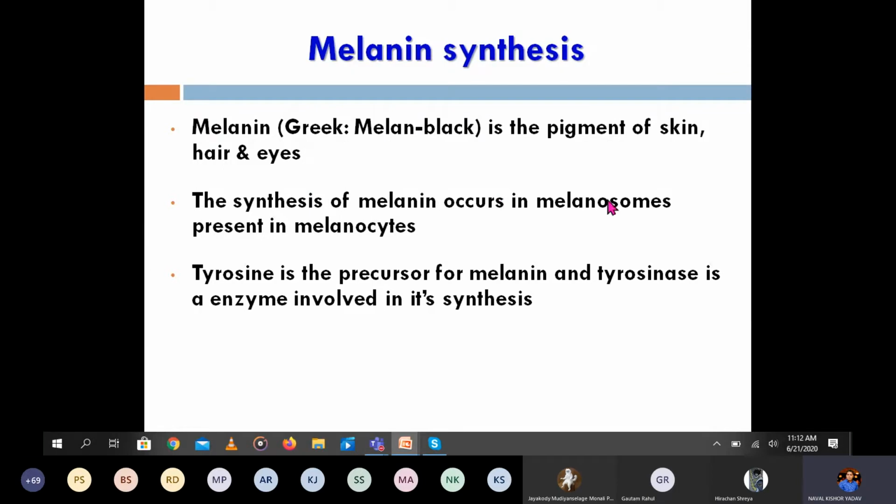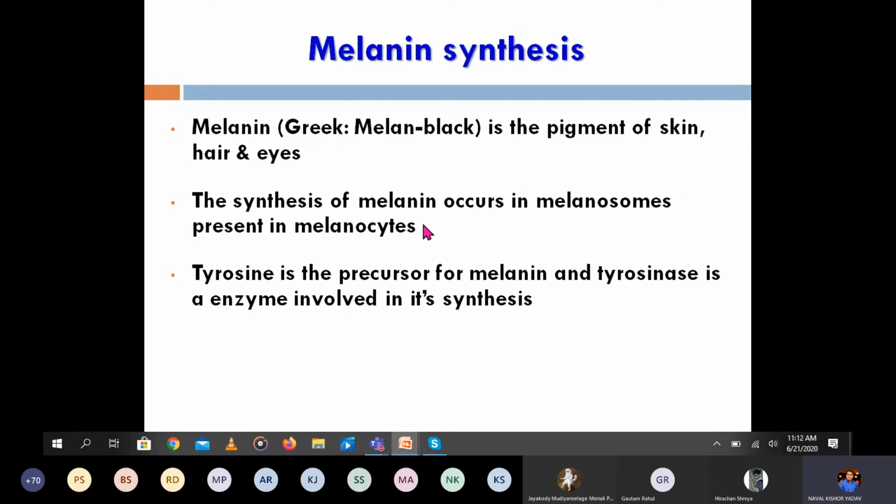Synthesis of melanin occurs in the melanosome, present in the melanocytes. Tyrosine is the precursor for melanin biosynthesis. The precursor is tyrosine, which is an amino acid, and the enzyme responsible for melanin synthesis is known as tyrosinase. This is the main enzyme which helps in the synthesis of melanin. The precursor is tyrosine, and the enzyme which catalyzes the reaction is tyrosinase. If you want to inhibit melanin biosynthesis, you can inhibit this tyrosinase.